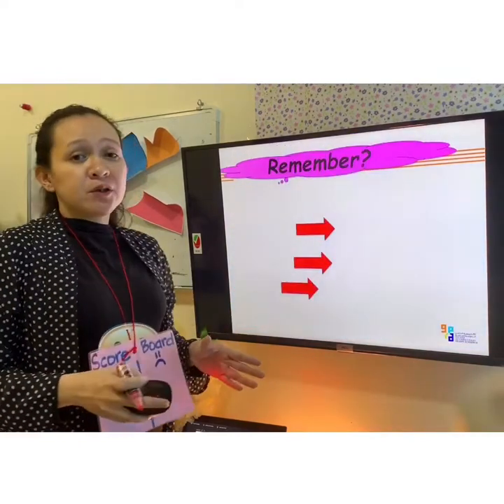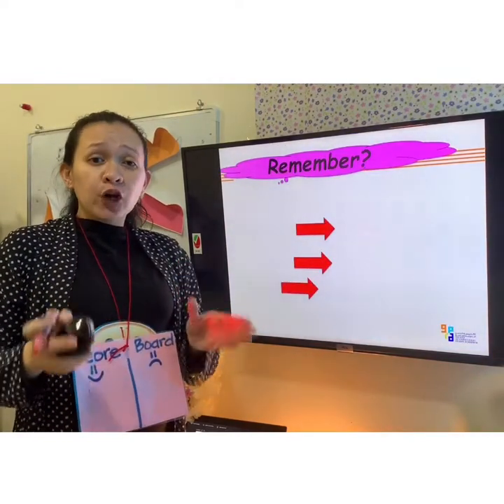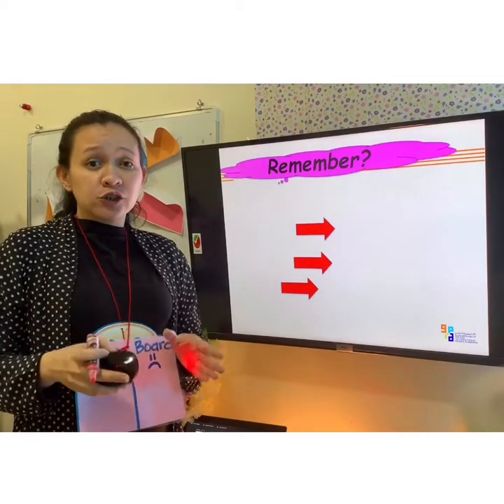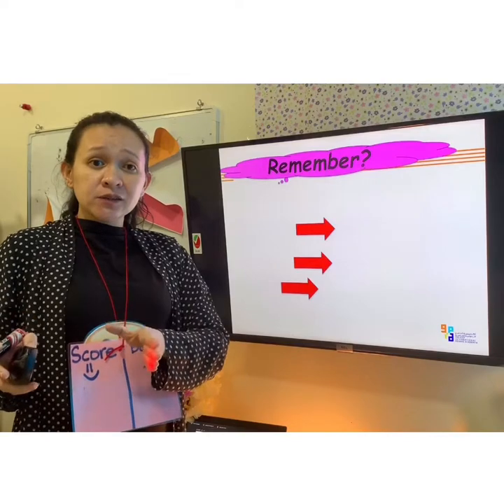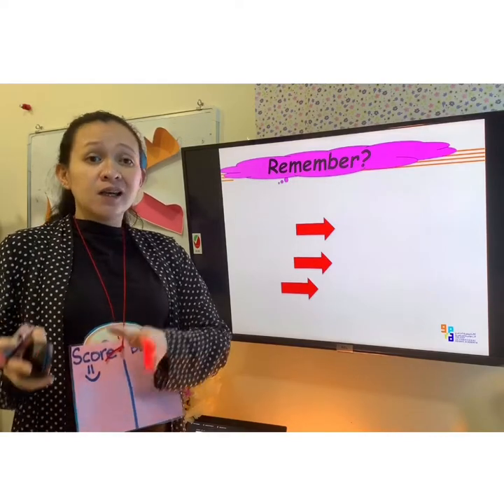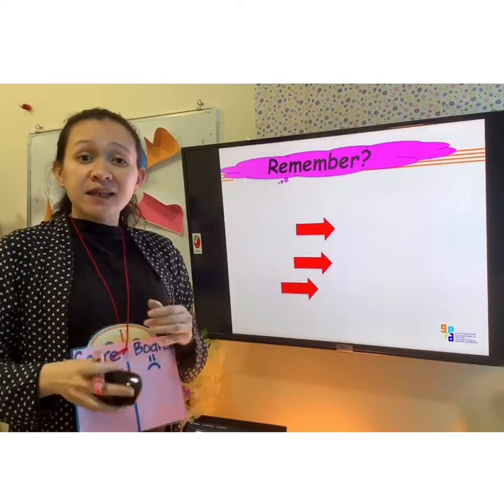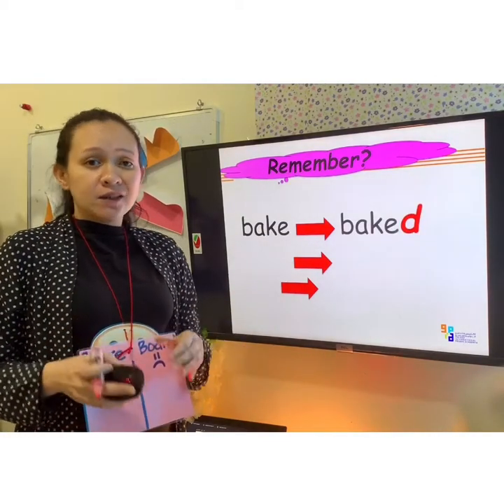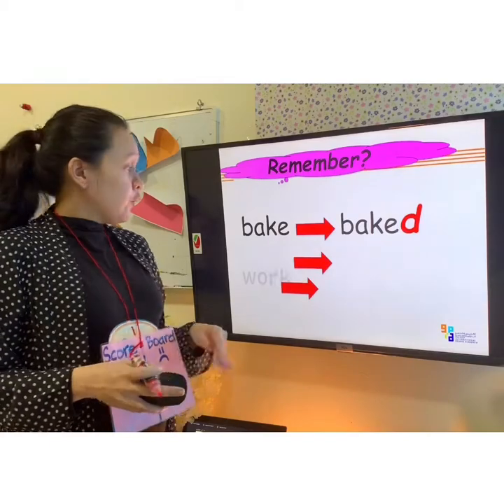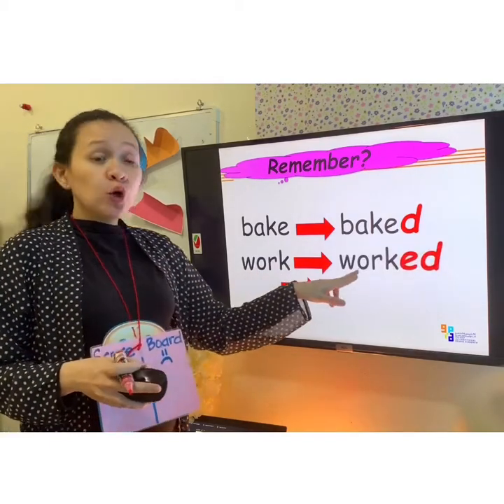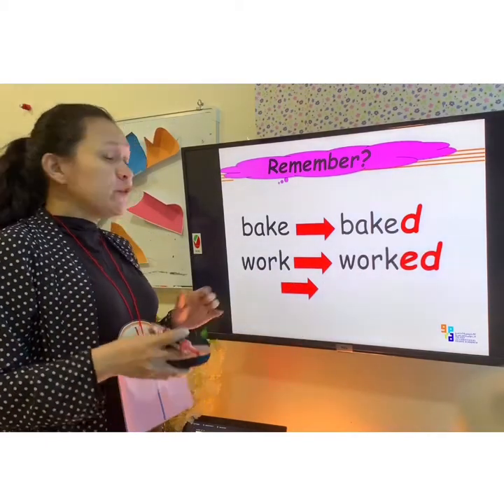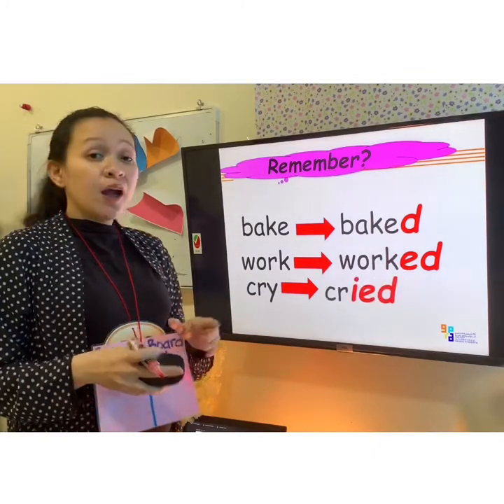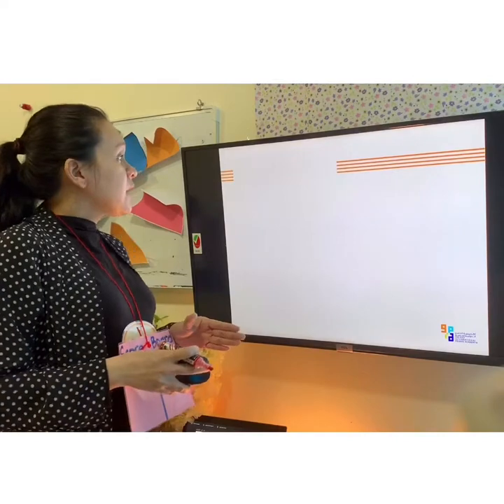Now, we know already that verb is an action word, but we can change the verb from present tense to past tense by adding D. For example, bake to baked. Or we can add ED: from work becomes worked. Or we can add also IED: from cry to cried.